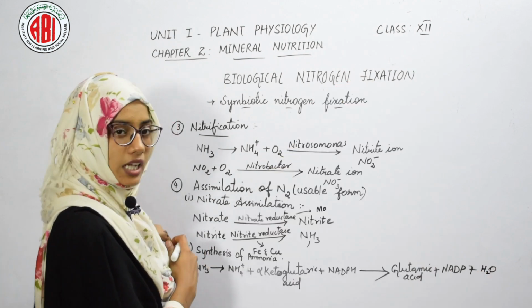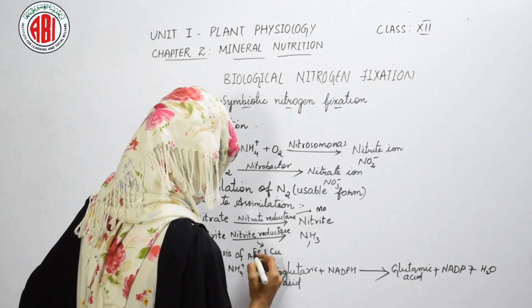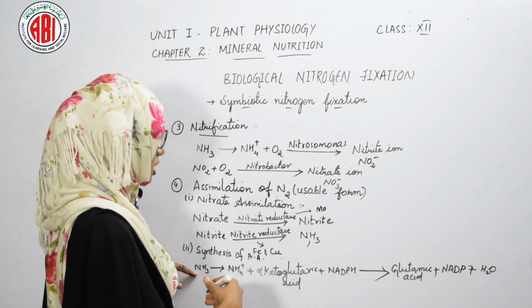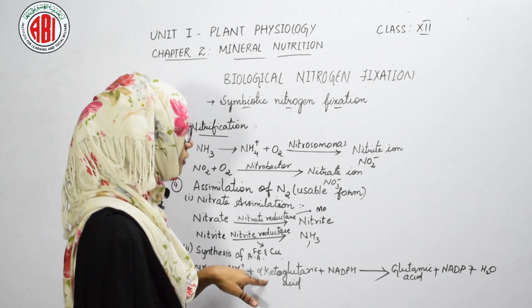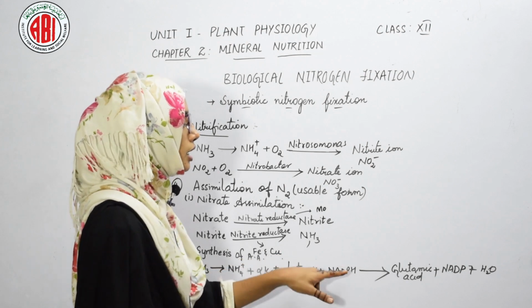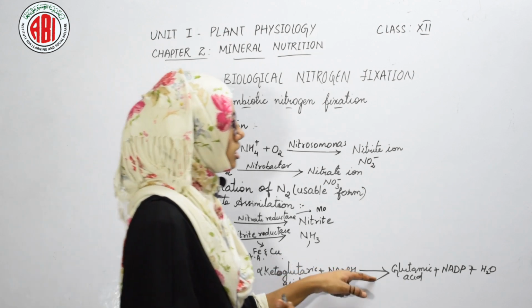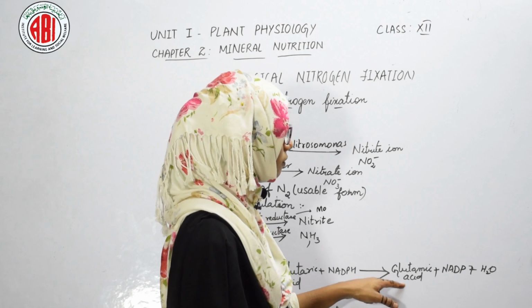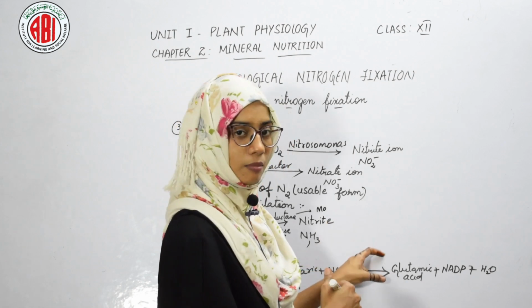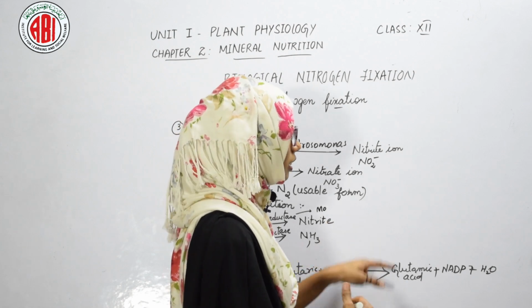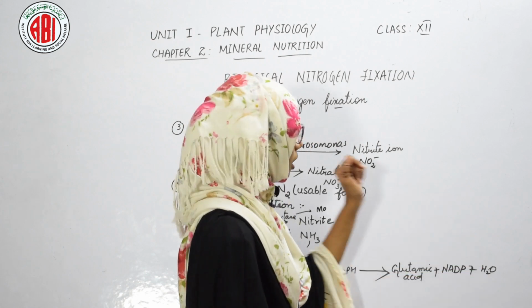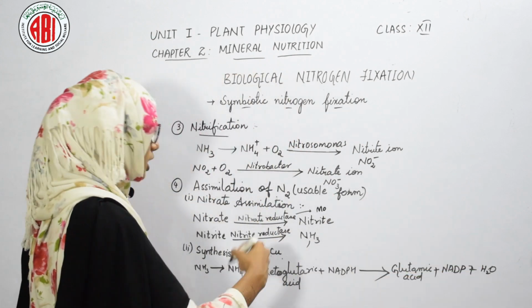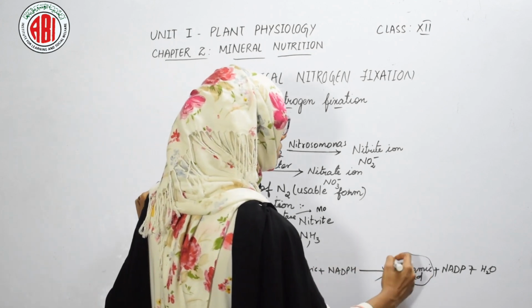In this way, the synthesis of amino acid takes place.